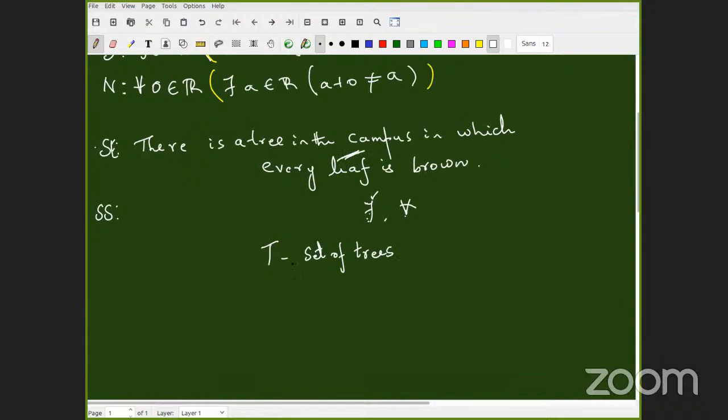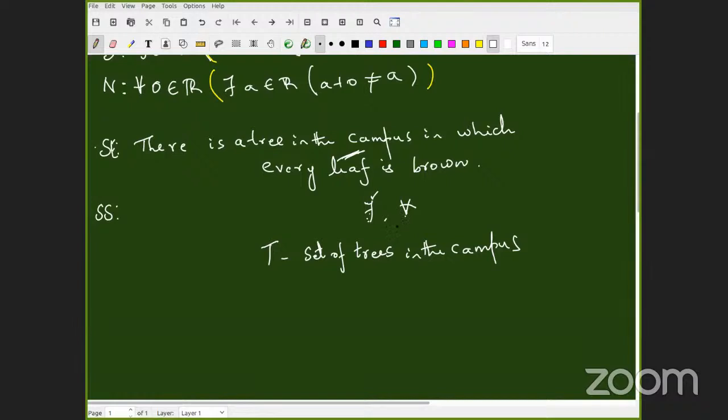Look at the statement carefully. In the campus. It's about a particular campus. Set of trees in the campus. Very good. So T we call set of trees in the campus. We have identified the underlying set for there exists. Now we have to identify the underlying set for the quantifier for all.